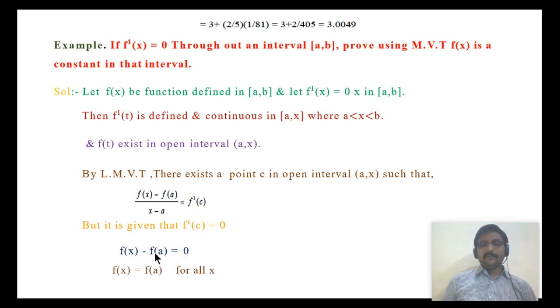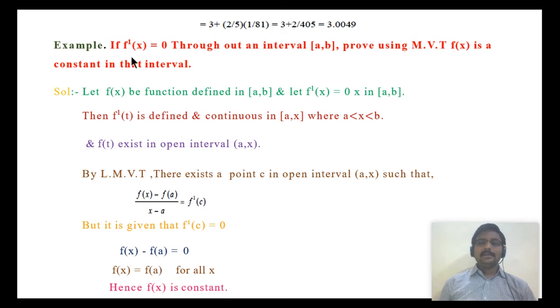Which implies that f of x is equal to f of a for all values of x. Thus f of x is a constant function. What is f of a? It is a constant. Replacing a in the given function f of x, we will have a constant. So hence f of x is constant.